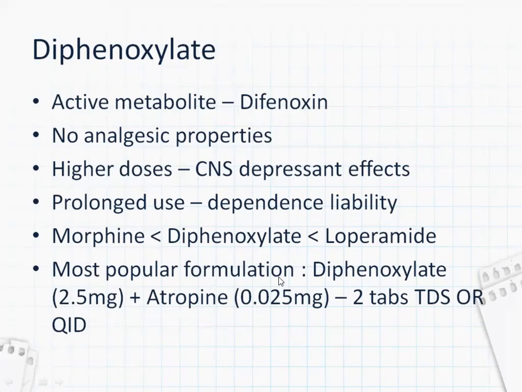The most popular formulation is diphenoxylate plus atropine, 2 tablets taken 3 or 4 times a day. Atropine is added in this formulation to decrease the dependence liability, because atropine, if taken too much, can cause anticholinergic side effects which will be uncomfortable for the patient, so he might not get used to the drug.